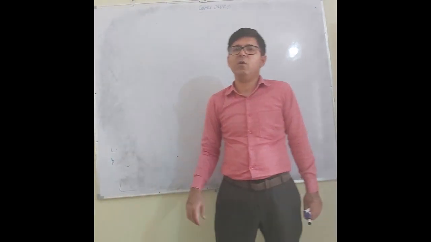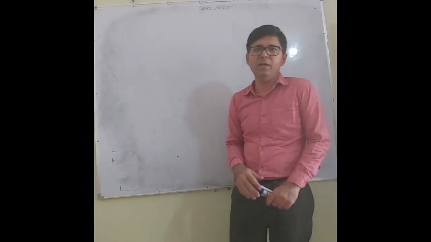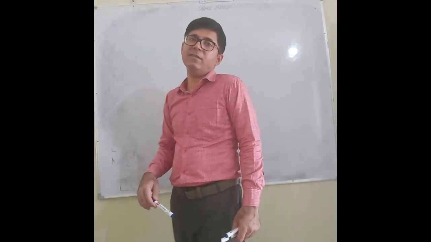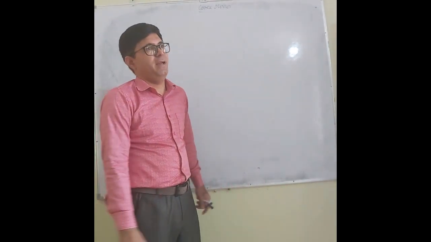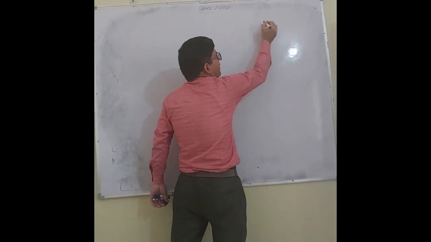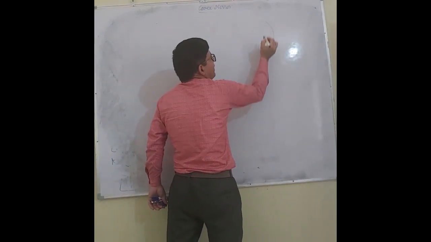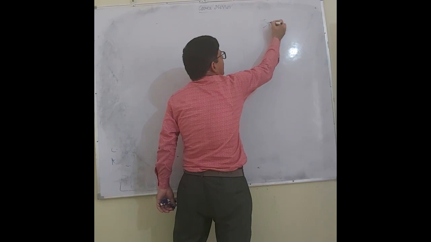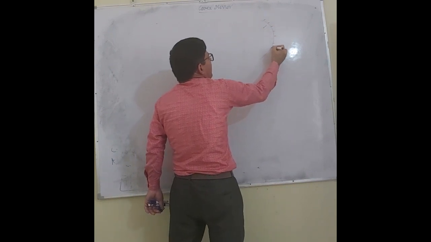Today we will discuss the concept of the convex mirror. In the previous lecture we discussed the concave mirror. I told you that concave mirrors are mirrors in which reflection takes place from the inner side. From the outer side they are polished.